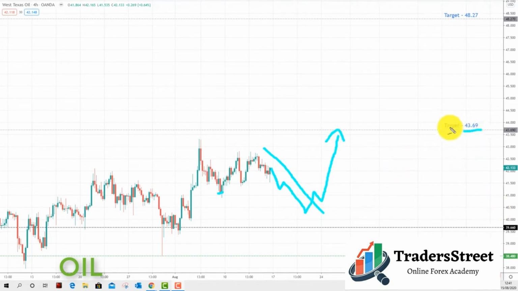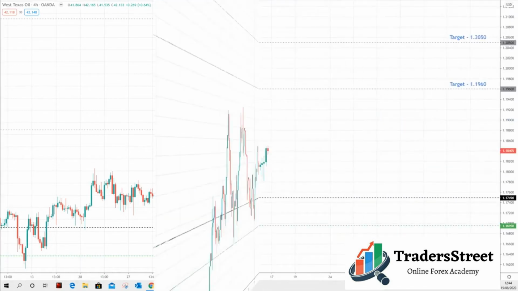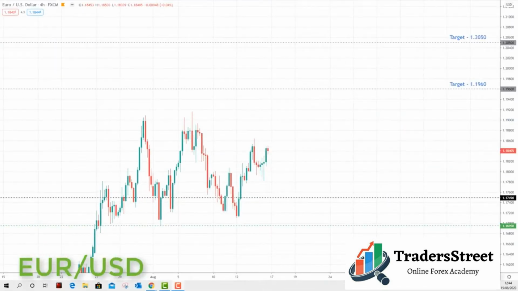Now you can see if we get above the 43.69, the next major key area of resistance to the upside is all the way at 48.27. So we have pretty much nothing but air between here. So we could see a pretty nice rally above the 43.69. But for the time being, in the near term, next week, this is the setup we'll be looking for: that rally into the 43.69. So next market we're going to look at is euro dollar.